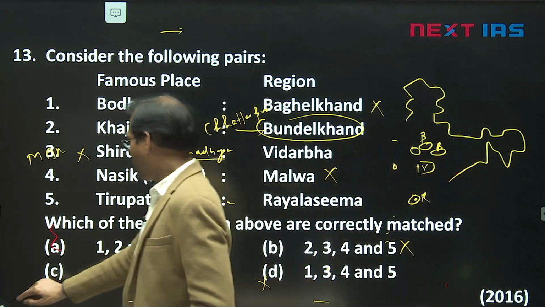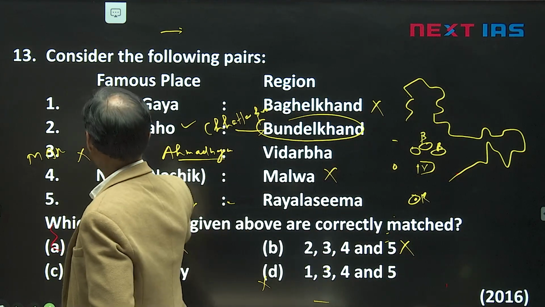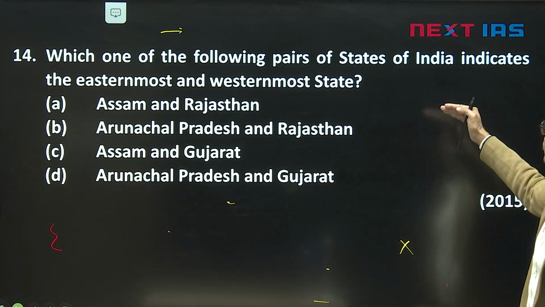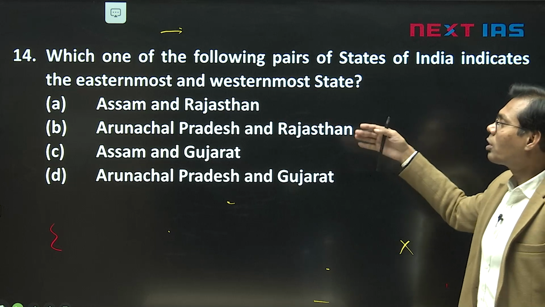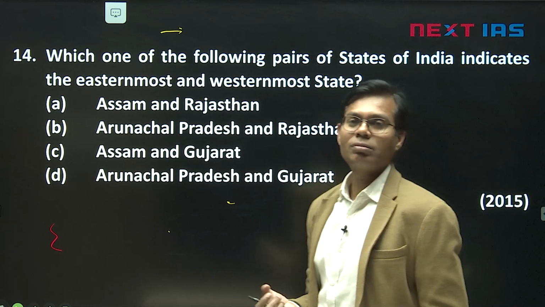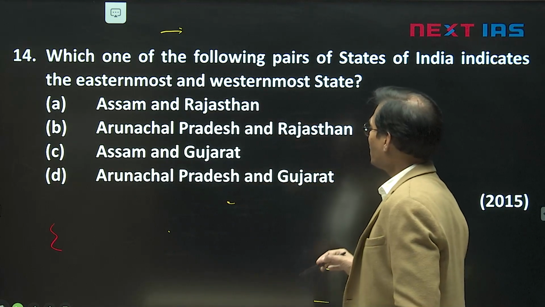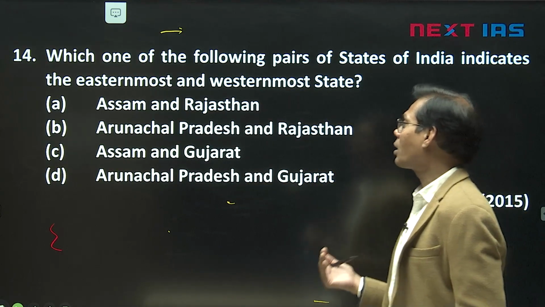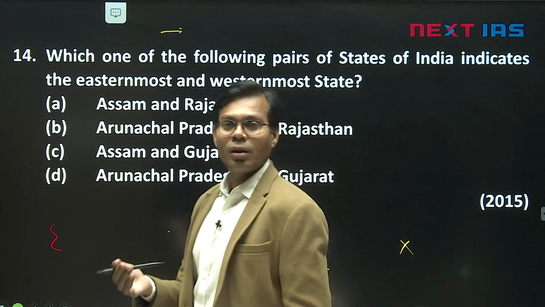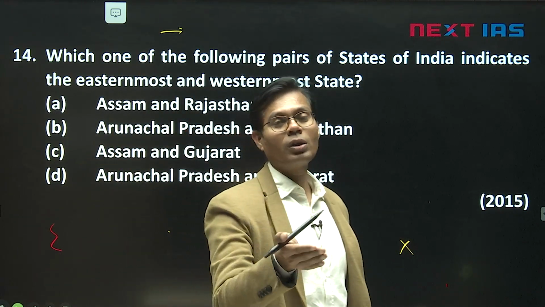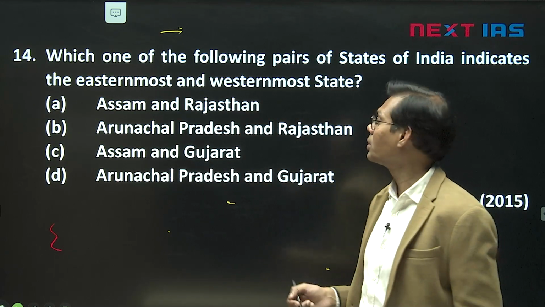After this question, let's see the next question also. Which of the following pairs of the states of India indicates the easternmost and westernmost state? Again map work. And you know, it is not north-south, it is east-west. In east-west, generally we consider Assam eastward, but we know Arunachal. Arunachal, where does the sun rise first? The sun rises from the east. Arun ka aanchal, sun and Arun are the same.